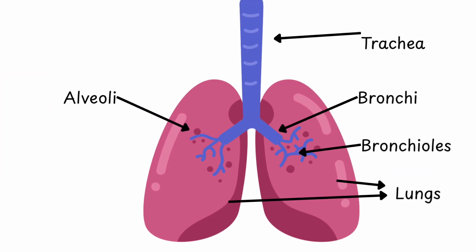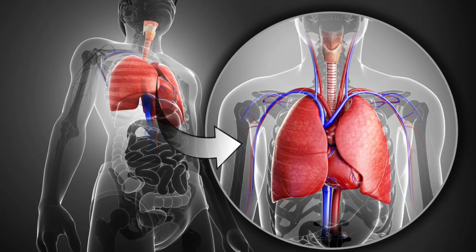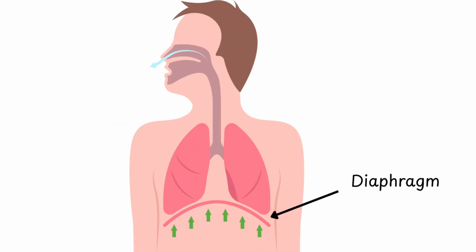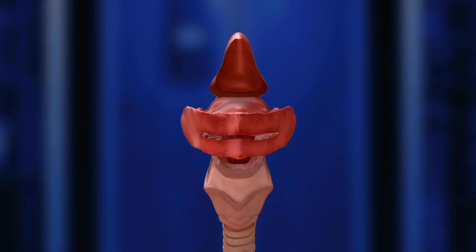Then the lower respiratory tract. This includes the trachea, bronchi, their branches, which are bronchioles, and the lungs. Within the lungs, there are some air-filled sacs called alveoli, where gas exchange takes place. Then the lungs are protected by the pleura. Pleura is a double layered membrane that reduces friction during breathing. The diaphragm, a dome shaped muscle below the lungs, plays an important role in ventilation.